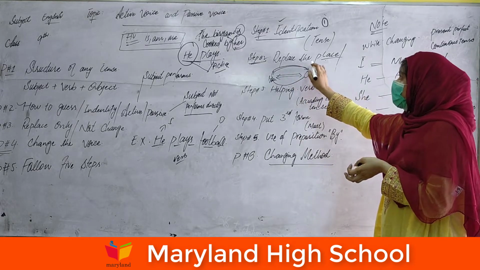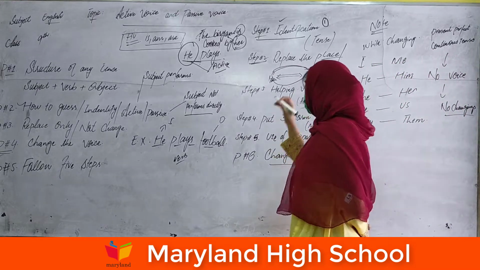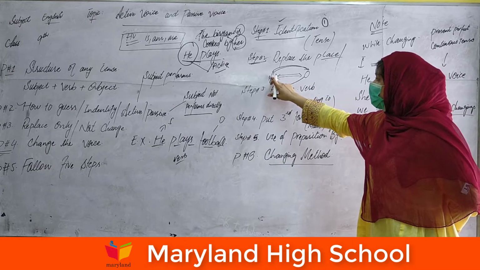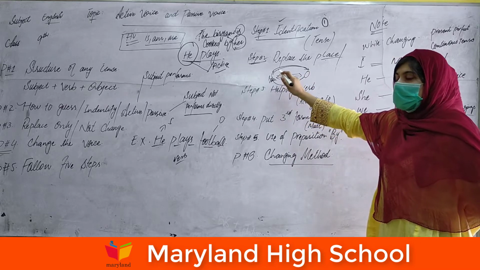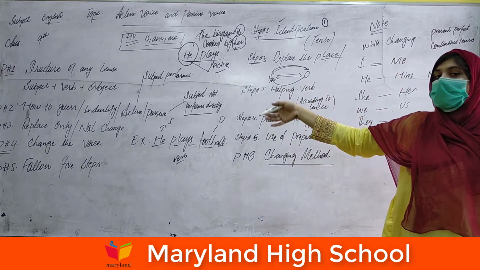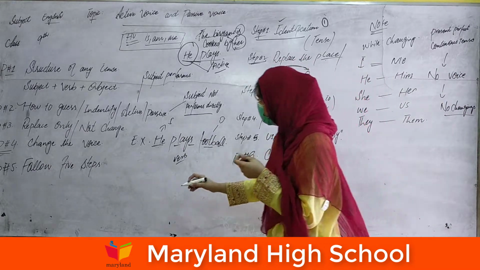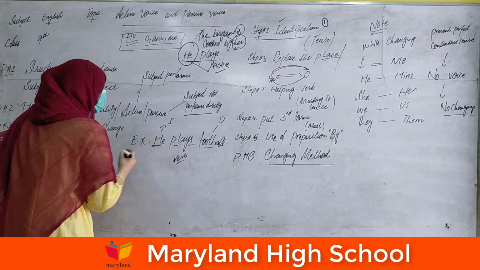The third one is to replace the place. The method of replacement is that we replace the subject with the object and the object with the subject. The subject will take the position of the object and the object will take the position of the subject. Where is the subject? He.